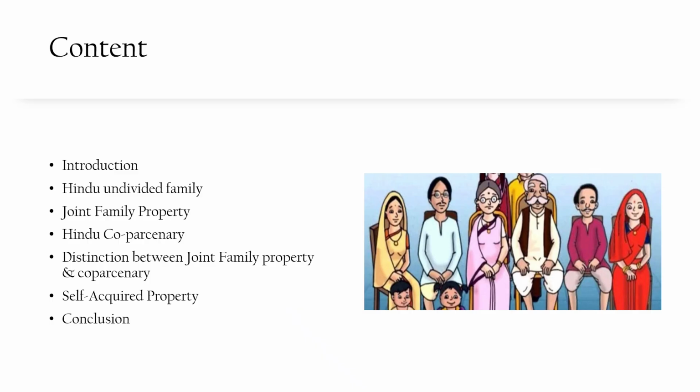First, I'll go forward with the introduction. Then, I'll discuss the Hindu undivided family. Then, I'll explain about joint family property. Then, coparcenary property. And I'll distinguish between joint family property and coparcenary property. Then, we'll discuss self acquired property. Then, I'll be concluding my lecture.